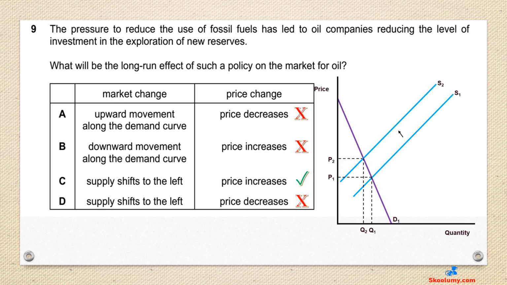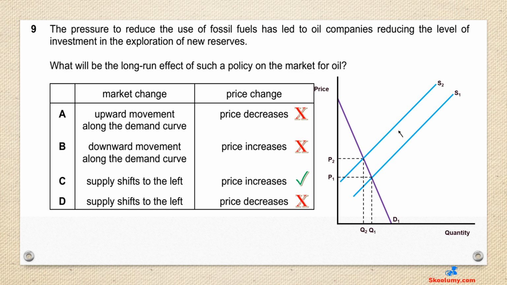Question 9. The pressure to reduce the use of fossil fuels has led to oil companies reducing the level of investment in the exploration of new reserves. What will be the long-run effect of such a policy on the market for oil? C is the right answer. Reduction in investment would reduce production and supply in the long run. This will cause the supply curve to shift leftward, as shown in the diagram. Consequently, the price rises from, say, P1 to P2.